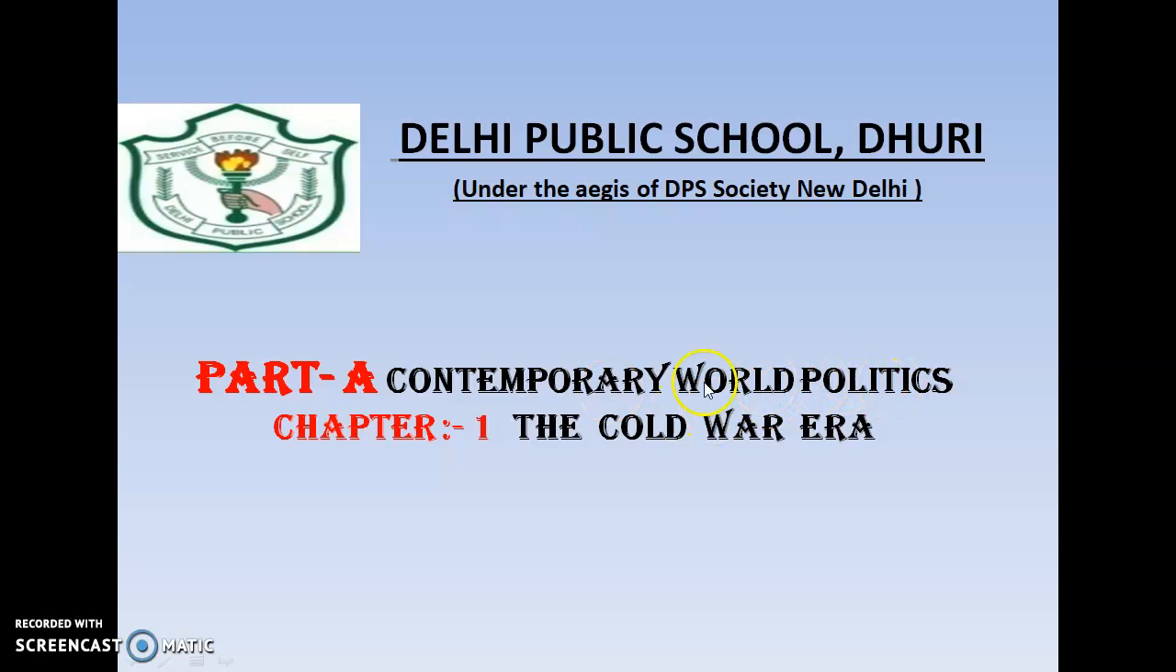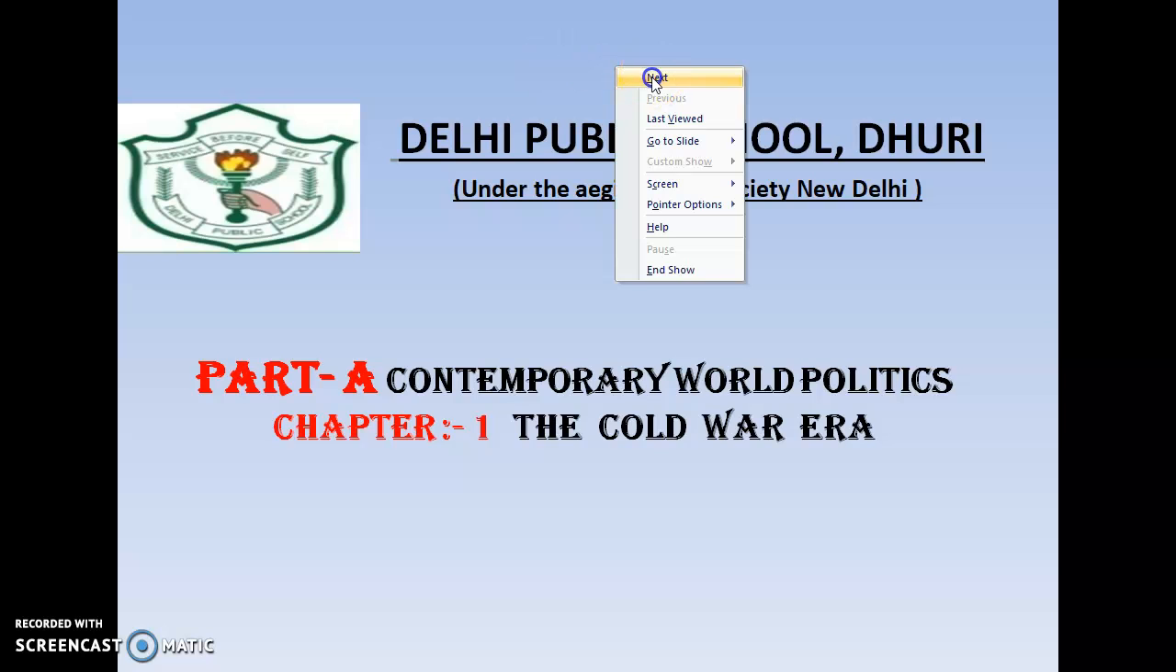Today we have a topic in Political Science 10+2, Part A, contemporary politics. What is meant by contemporary politics? Politics after the Second World War is called contemporary politics. In that lesson, first we have the Cold War era. That means what happened after the Second World War, and how the whole world was divided into two groups.